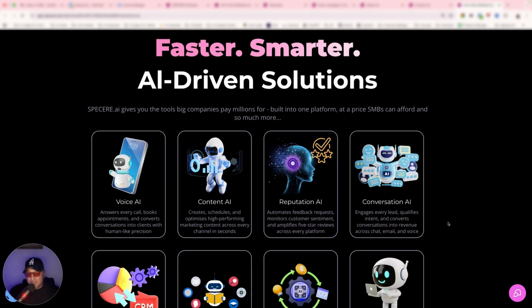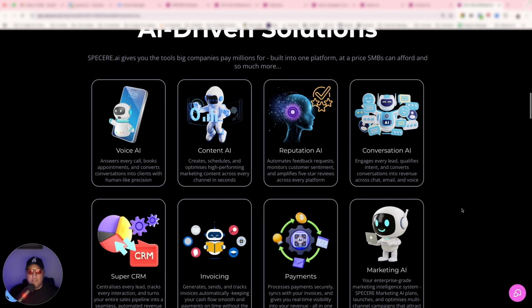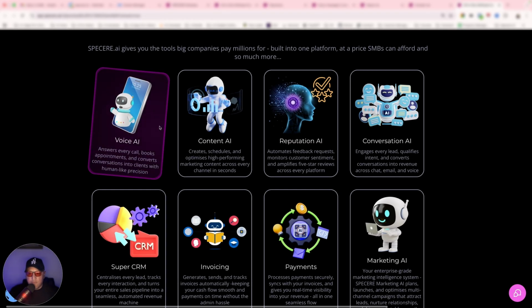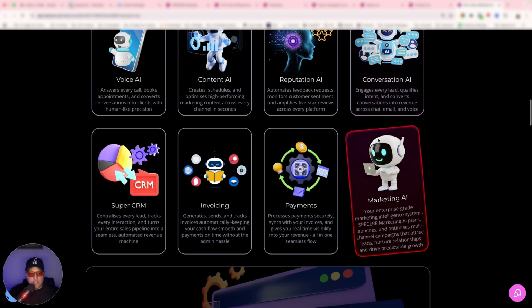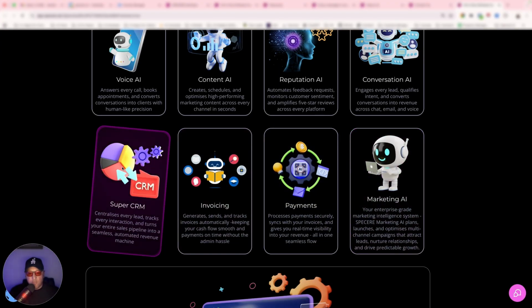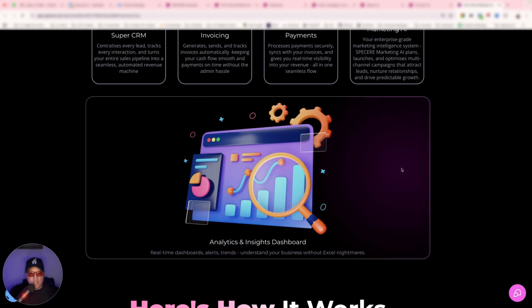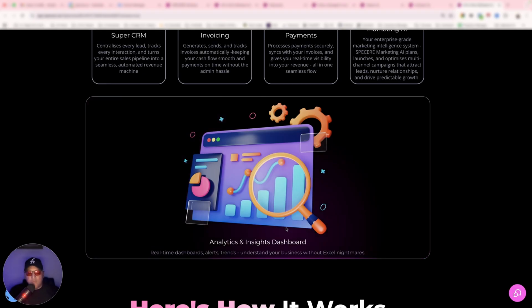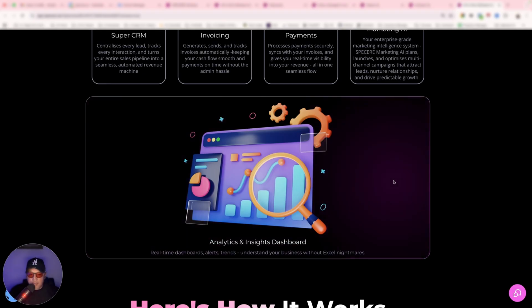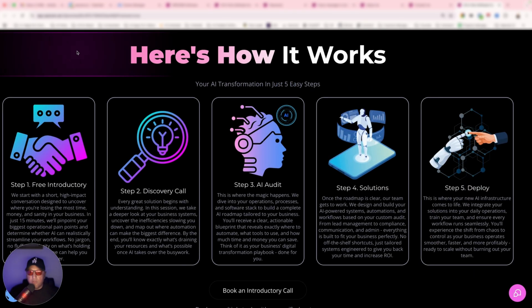These are some of the AI agents that we currently have inside of Spacia at the moment. And if you scroll on each one of these, each one actually moves. Pretty cool. This one here is explaining the analytics, insights, and dashboards within Spacia, because how do you run a business if you don't track your KPIs and metrics? Next section is how it all works.